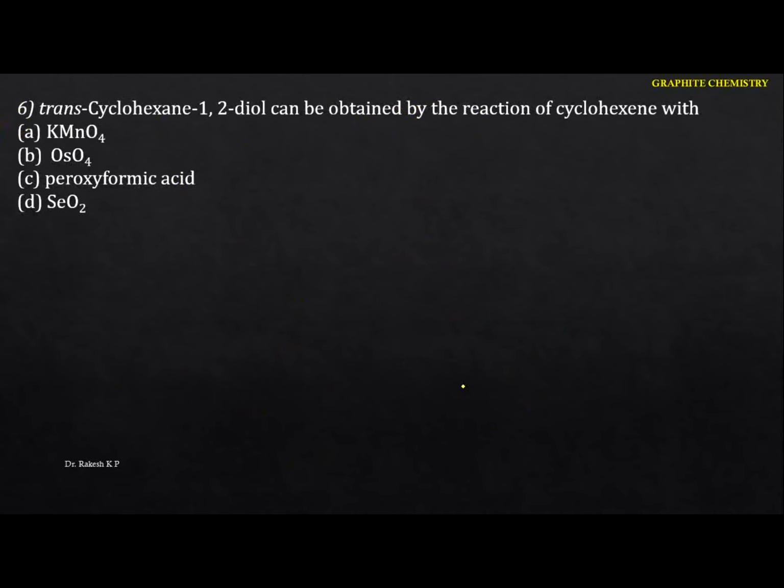The trans-cyclohexane 1,2 diol can be obtained by the reaction of cyclohexene with... So you just identify this one here. Whatever the alkene may be, this is cyclohexene. Whenever it reacts with potassium permanganate, that is the base reagent, that means you have to take it in the presence of a basic medium here.